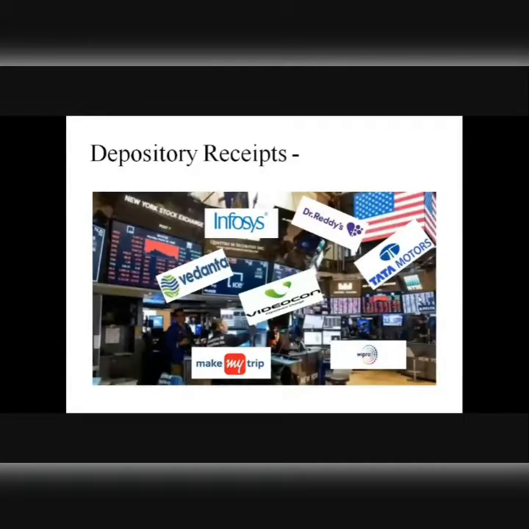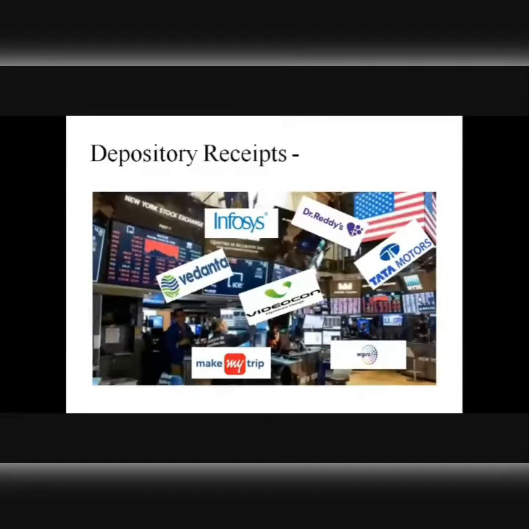Now, in order to understand it, let's assume there's a company ABC, which is an Indian company, and this company lists its shares on the Bombay Stock Exchange, right? Now, company ABC could issue more shares and list them on the New York Stock Exchange. The New York Stock Exchange is not located in India. Rather, it is an exchange located overseas, abroad, in the USA, right?